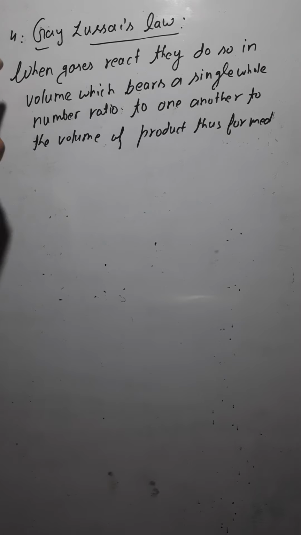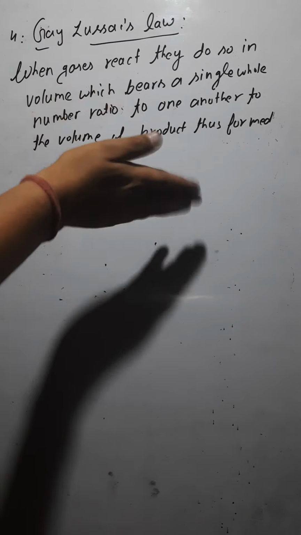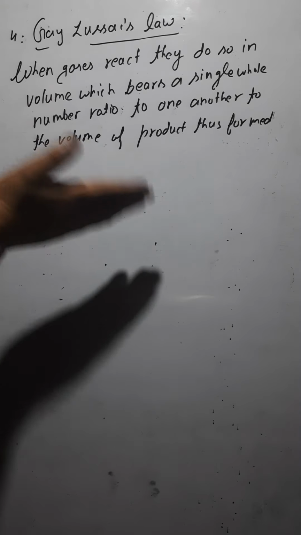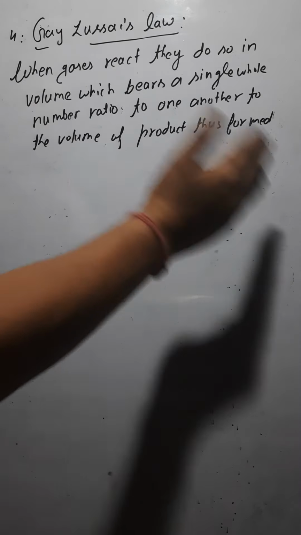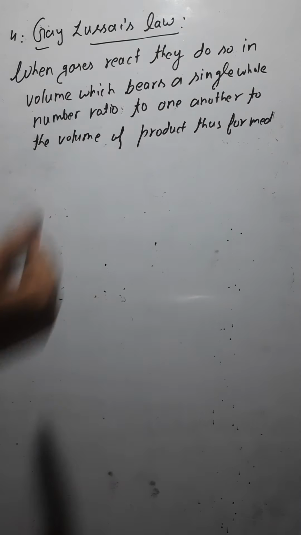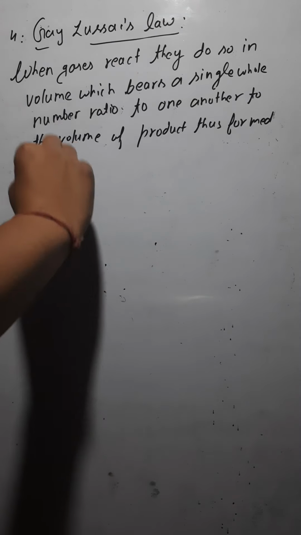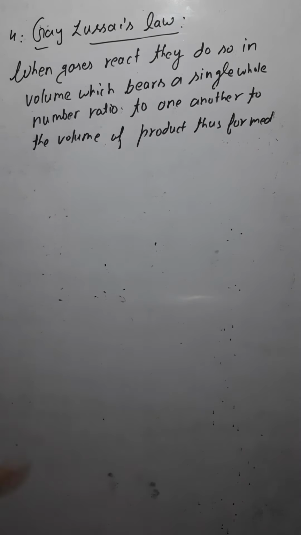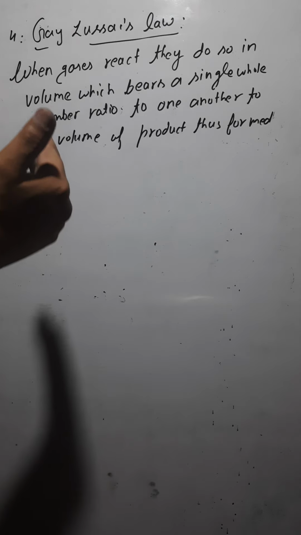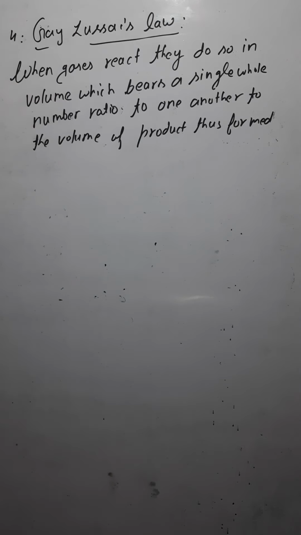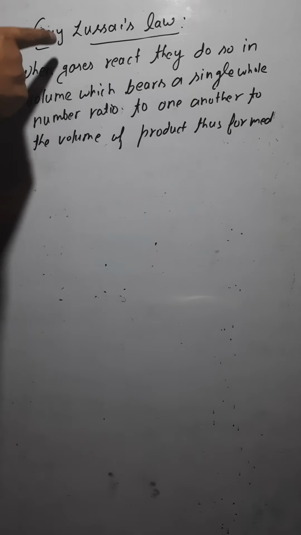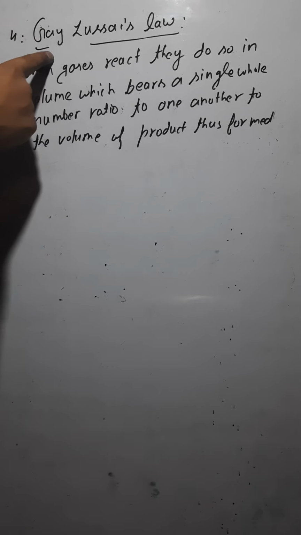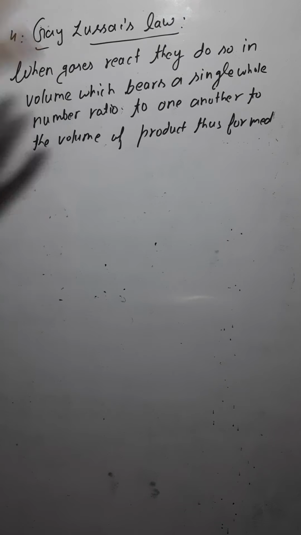The law states that when gases react, they do so in volumes which bear a single whole number ratio to one another and to the volume of the product that is being formed. It means the ratio between the reactants and the product you are going to get would be in the form of whole numbers. That is what is being said in this statement of Gay-Lussac. Now one more thing I would tell you, this law is applied only for gases. Remember, this law is valid only for gases.